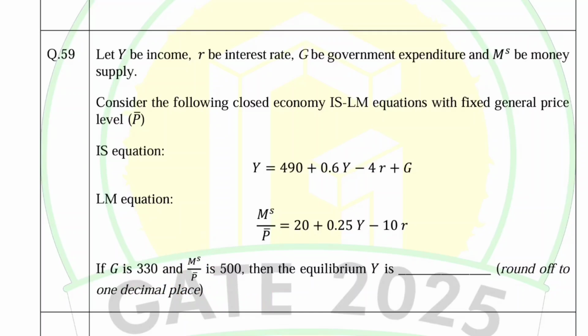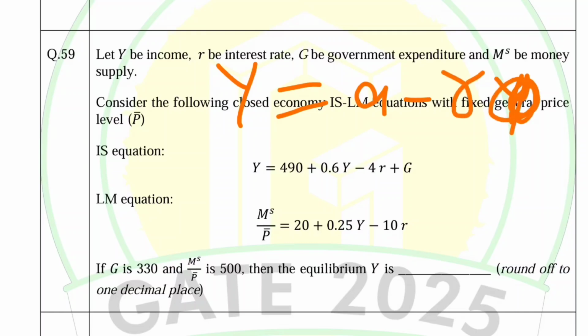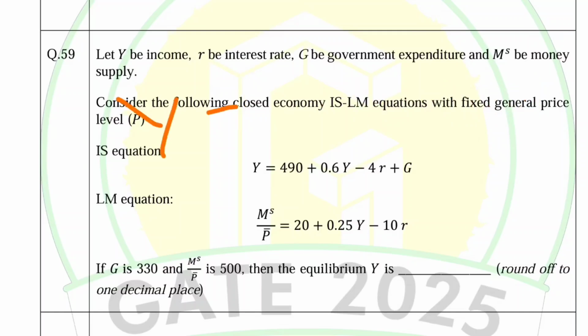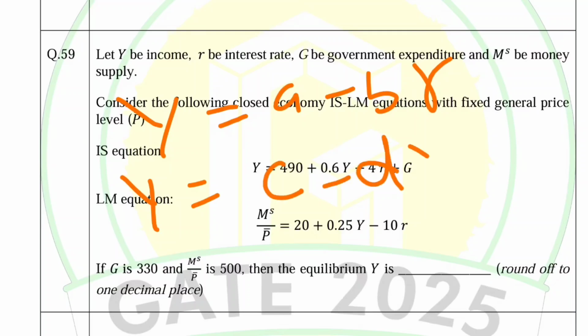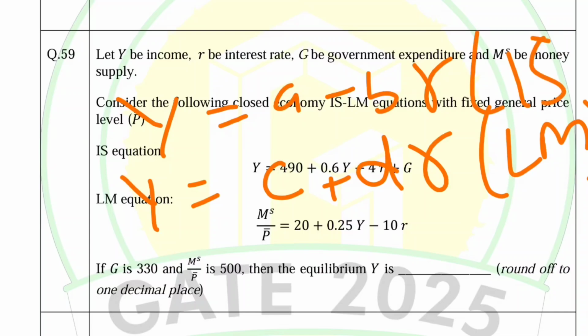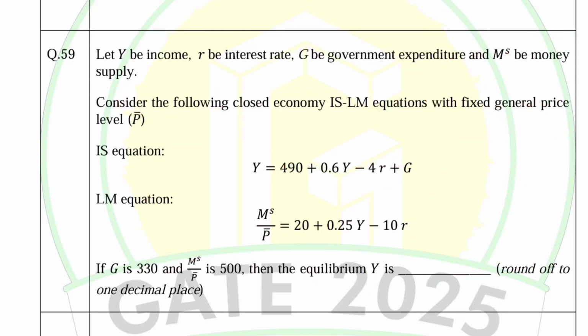We need to solve for, so we need to form two equations, Y is equal to A minus BR, and Y is equal to C minus DR. This will be LM equation, this will be IS equation. I guess this question is very basic. Then we need to find out the equilibrium level of income. Okay, so I will be taking these questions in detail.